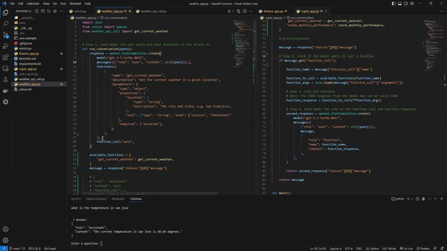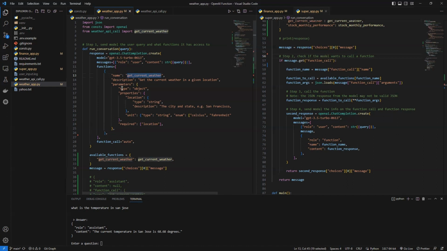And the new part for this is the functions. They added a functions argument here. Inside the functions, the function is a list. There is one dictionary, and inside the dictionary we have the name. The name is the third-party API or the function that will call the third-party API. Here it is get_current_weather, and the description says what the functionality will be.